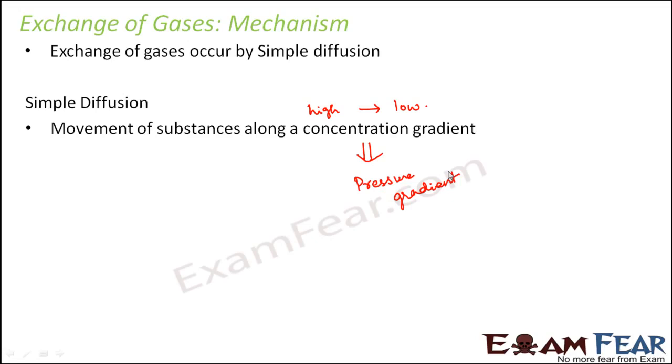Now the question is, how do we know what is the pressure contributed by a particular gas? For example, what is the pressure contributed by oxygen in the air? Because air is a mixture of gases, so there are many other gases present in the air. So how do we know how much pressure is contributed by oxygen? Similarly, how do we know how much pressure is contributed by carbon dioxide?